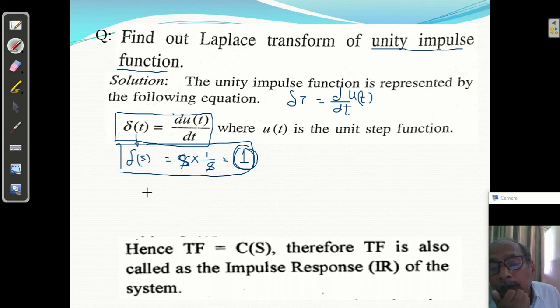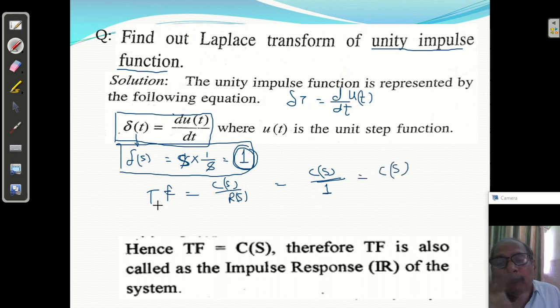This means, what will the transfer function be? Transfer function is C(s) upon R(s), that is, C(s) upon the reference input. It is an impulse function, so R(s) is 1. So the transfer function equals C(s). For a unit impulse input, the transfer function is equal to the response.